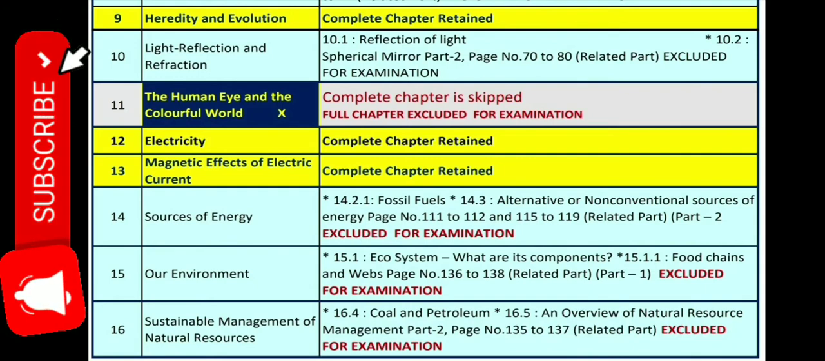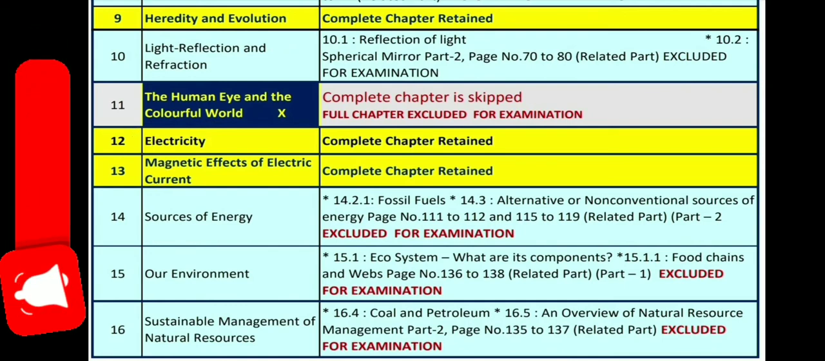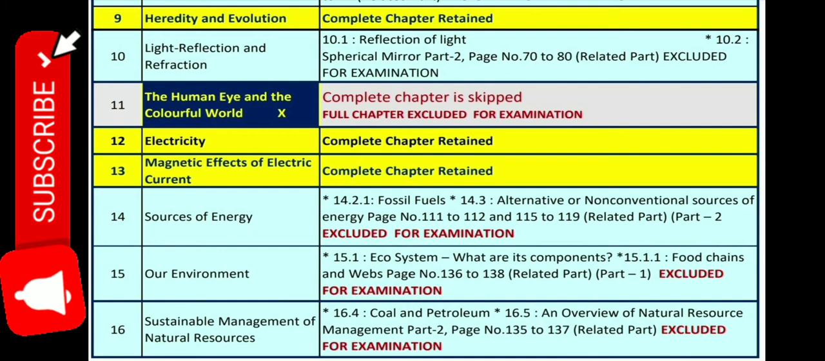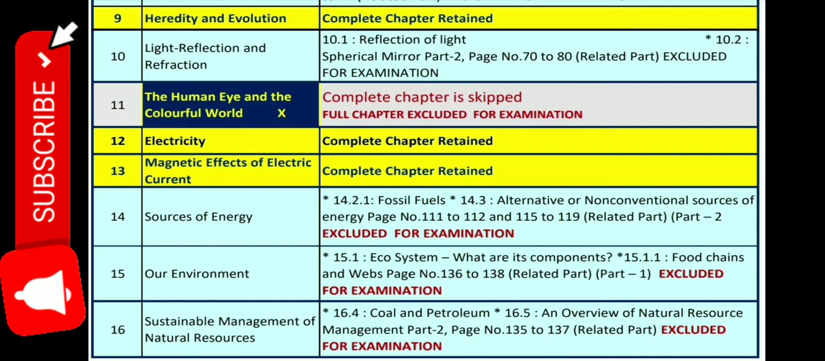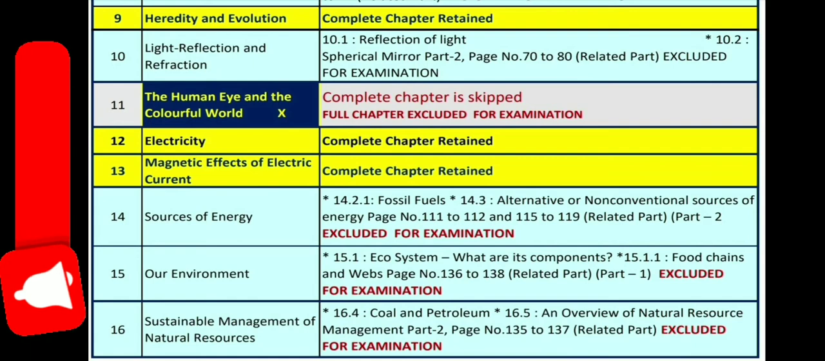Electricity lesson, that is completely retained, means you will get the questions from this lesson. You have to read all the lesson. Next comes the magnetic effects of electric current. This chapter is also completely retained. No concepts are deleted from this lesson. You have to read all the things.